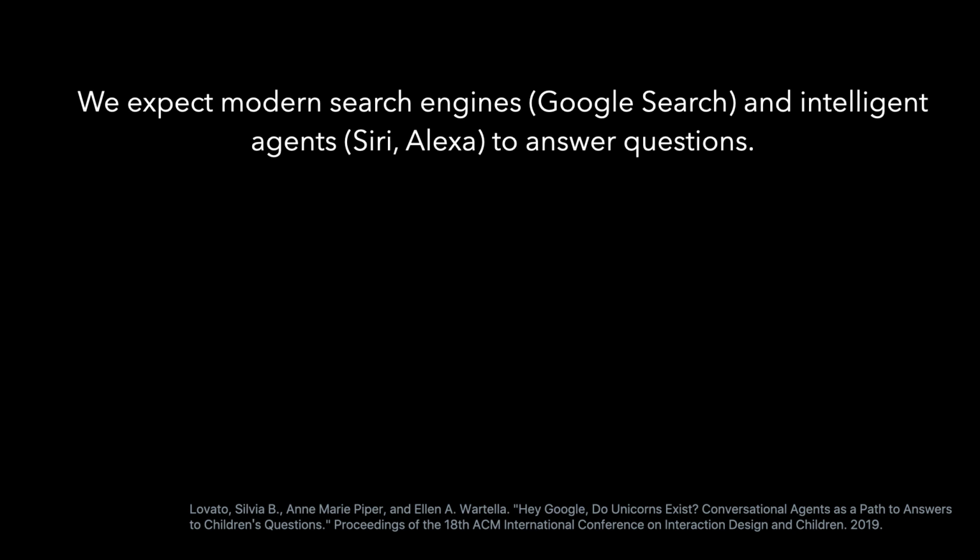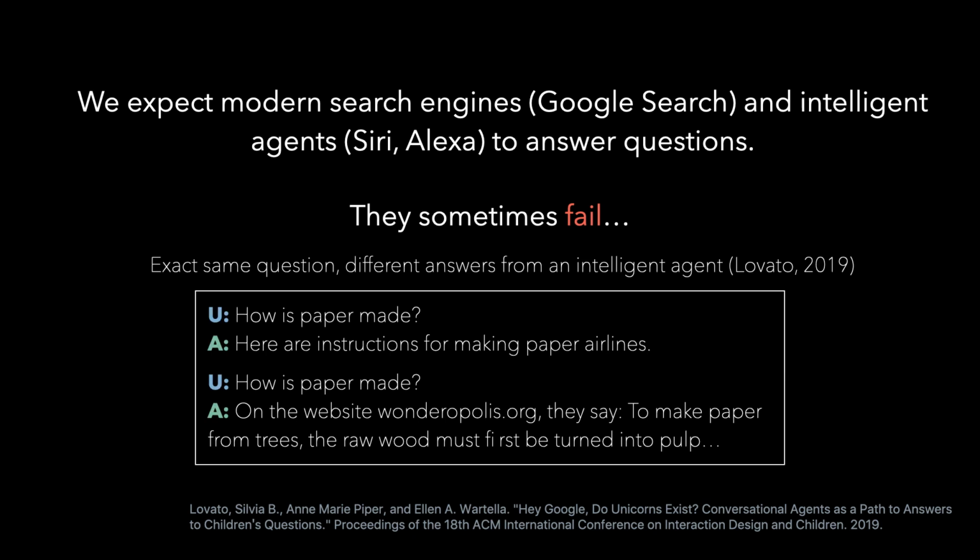We expect modern search engines and intelligent agents to answer questions. Many of these tools are pretty good now, but these systems still fail at times. In a recent paper, when a user asks the same question to an agent within a day, the agent gives him different answers.